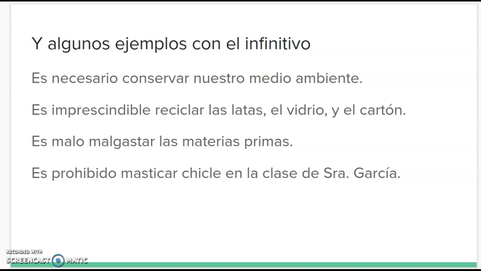So there you go. You have the uses and the rules for using the subjunctive with impersonal expressions, and also some examples of when you don't use the subjunctive with impersonal expressions.